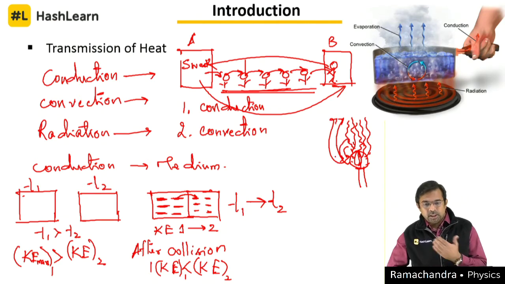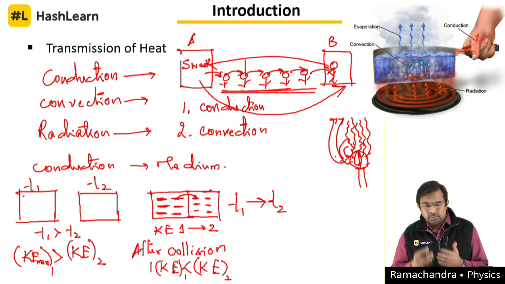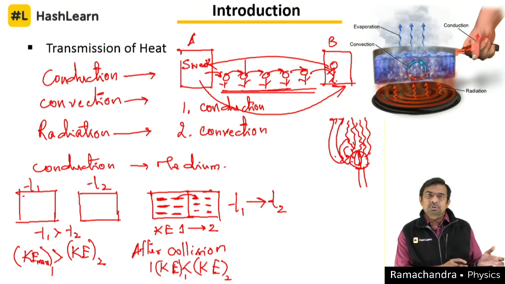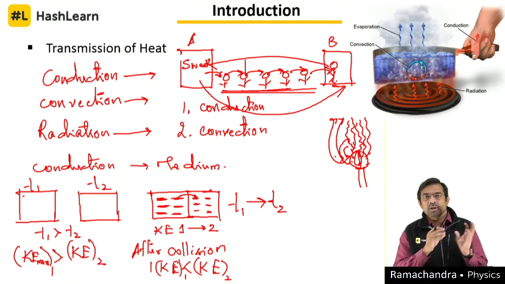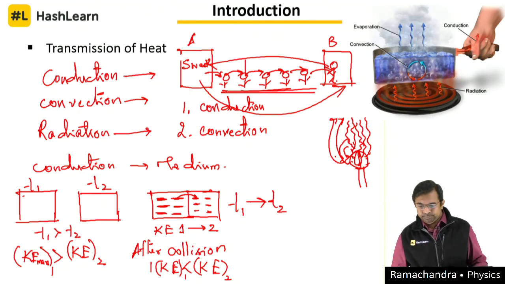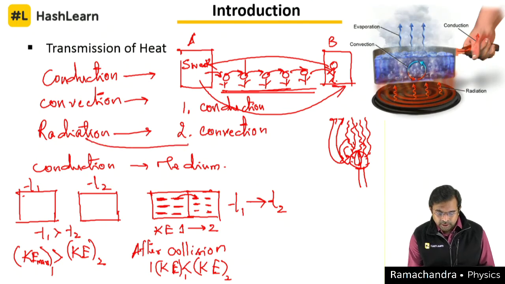This is how the medium itself is circulating in such a way that the heat is taken by the medium and transmitted from one point to another. I am saying transmits, it is not transfer; it is taking heat from one point to another point. So this is about convection. We will now come to the third one, the radiation part.